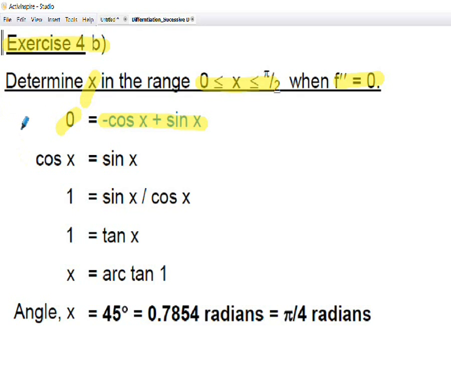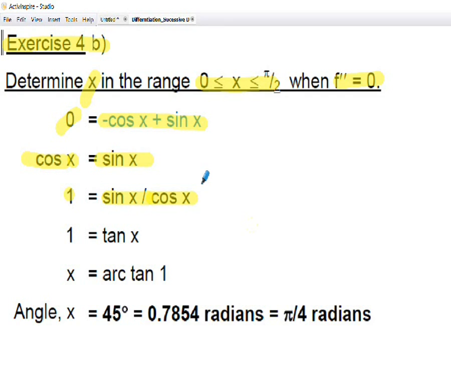All I'm doing on the next line is adding cos x to both sides to make it positive on the left hand side, leaving me with sine x on the right hand side, and I'm then dividing throughout by cos x. Just think this through. Dividing the left hand side by cos x, cos x divided by cos x is 1, and dividing the right hand side by cos x, that's sine x divided by cos x. So dividing both sides by cos x there.